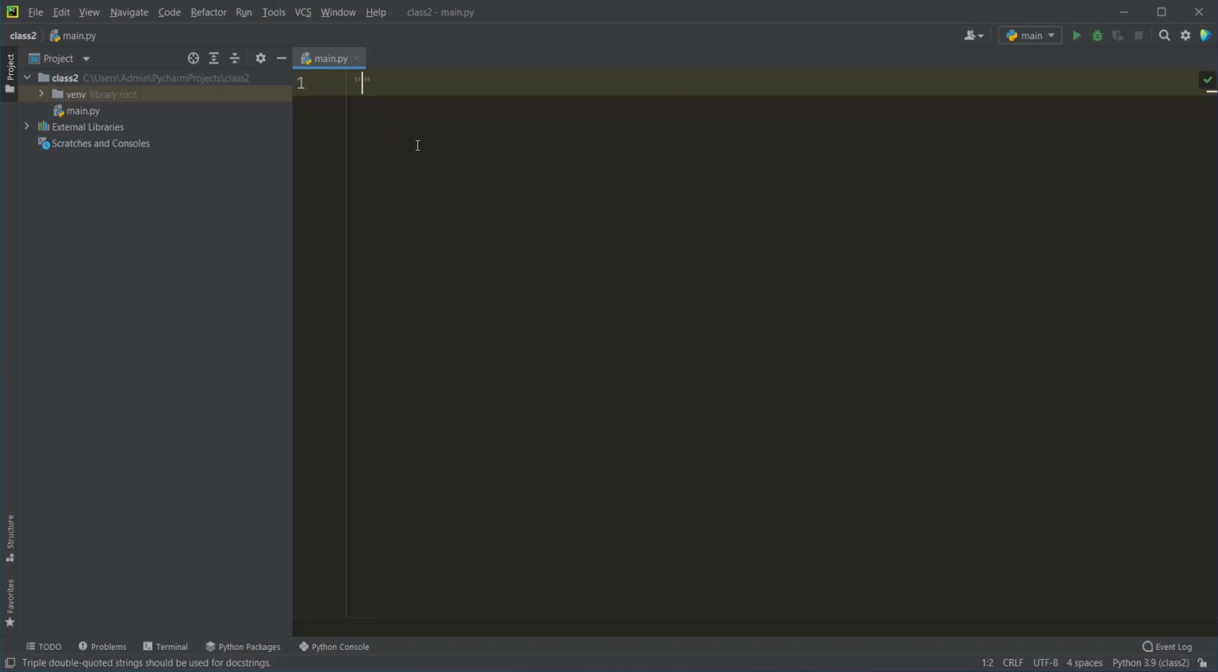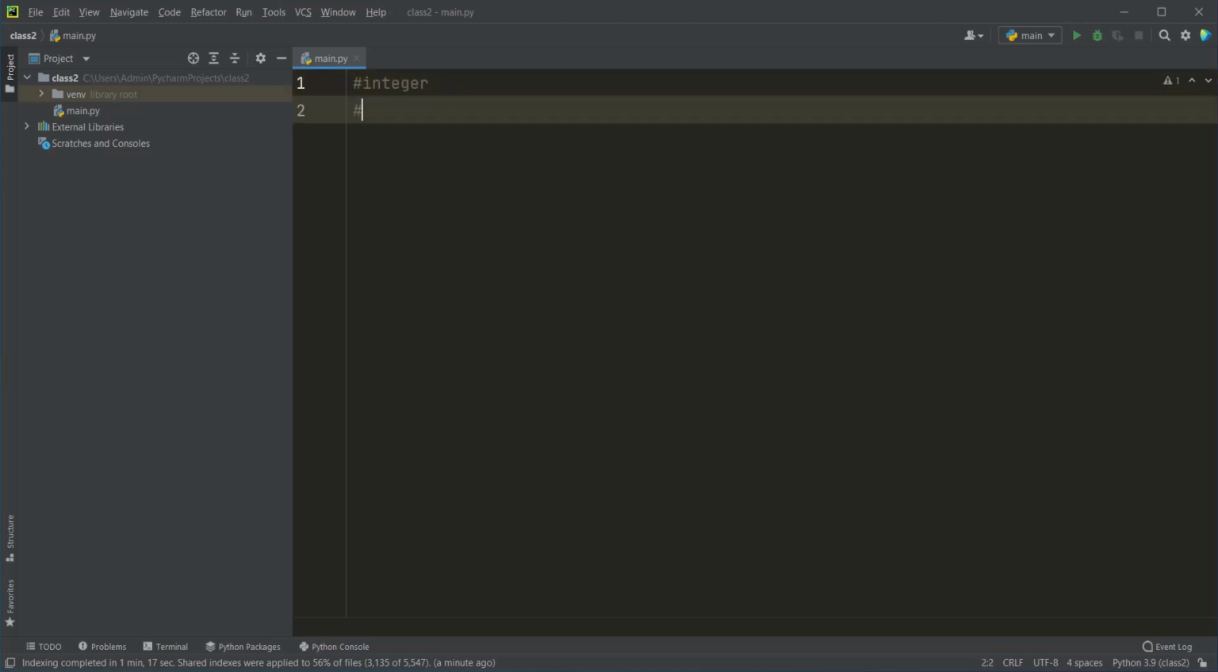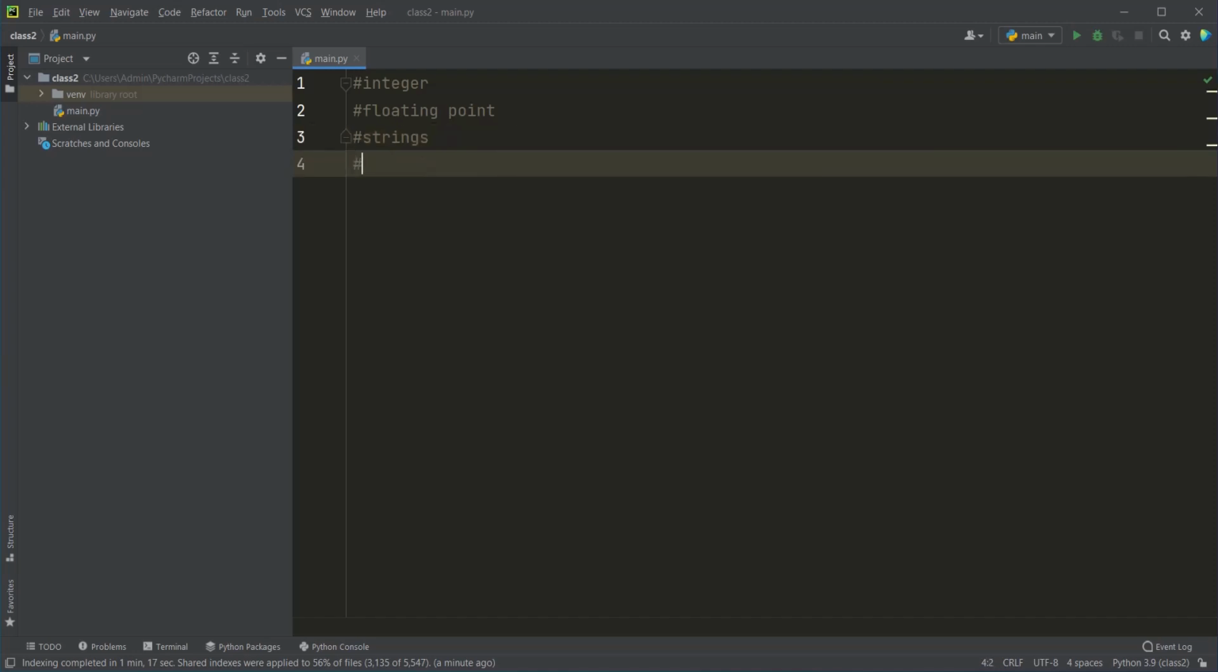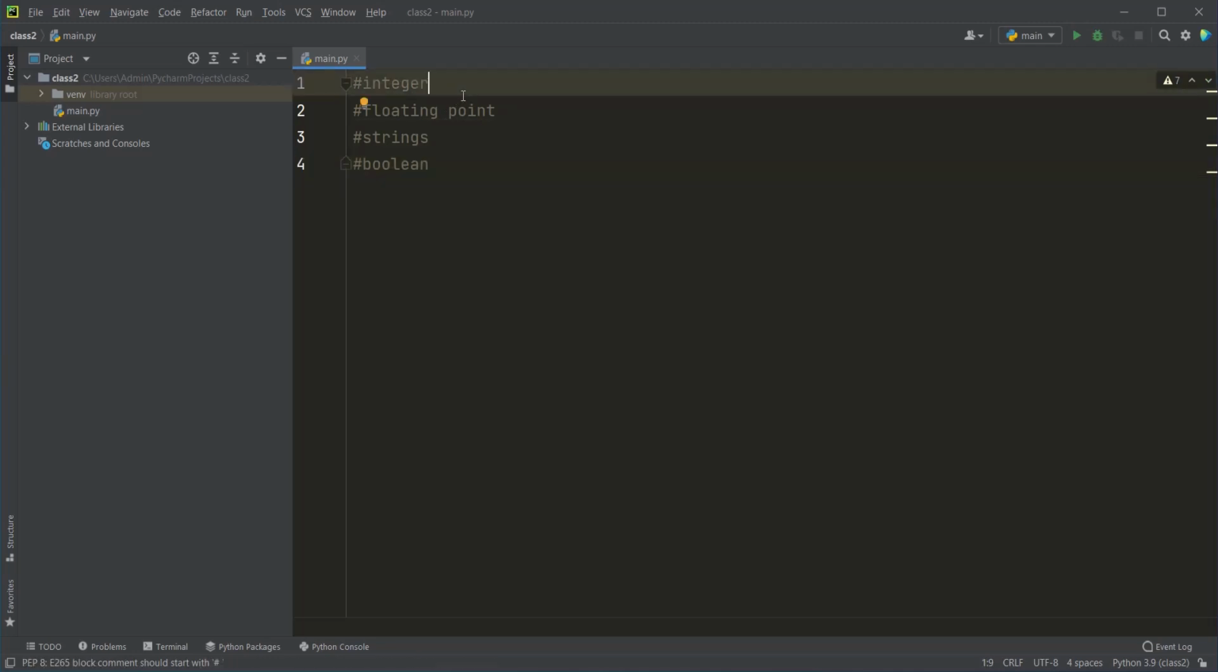Basically, there are four data types available in Python, which we can see here. The first data type is integer. The second one is floating point. The third one is strings. And the fourth one is the Boolean. So these are the four basic data types available in Python, and there are many more data types available which we'll be seeing in future.